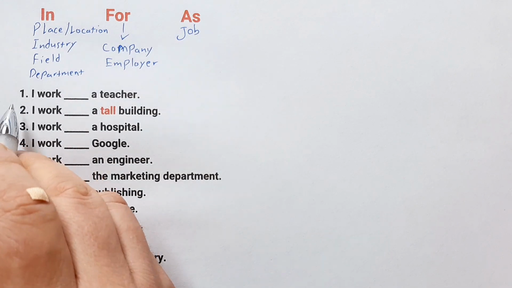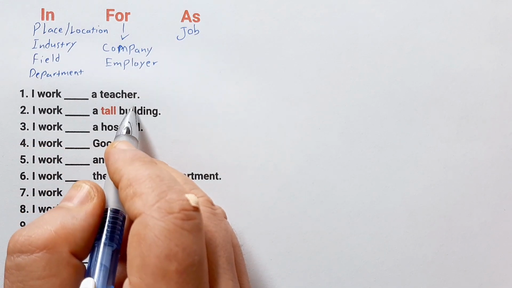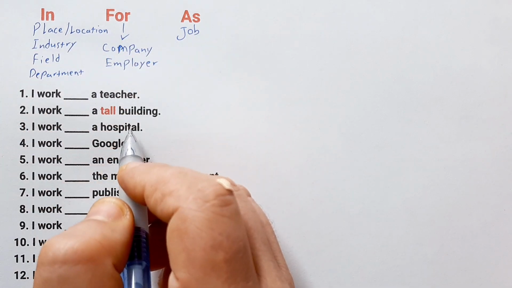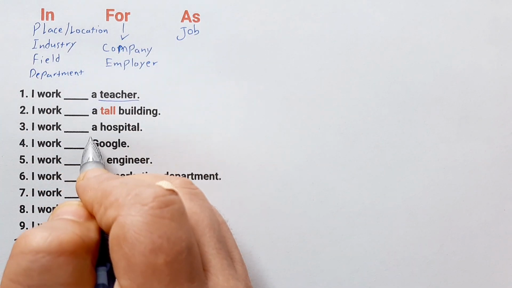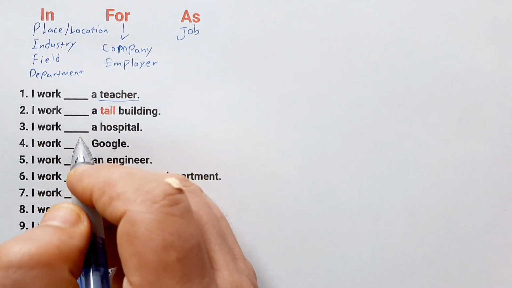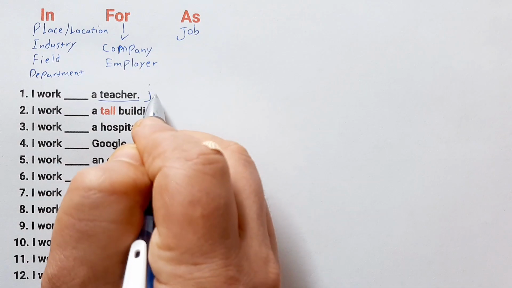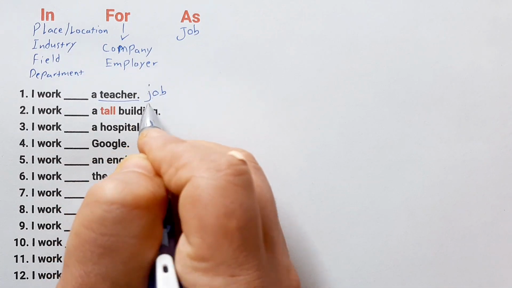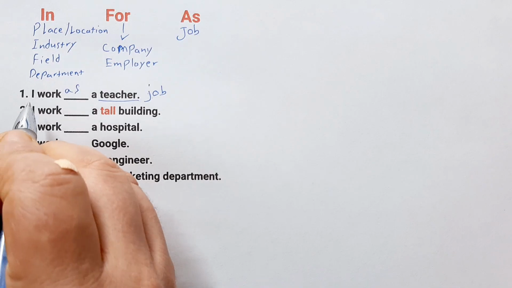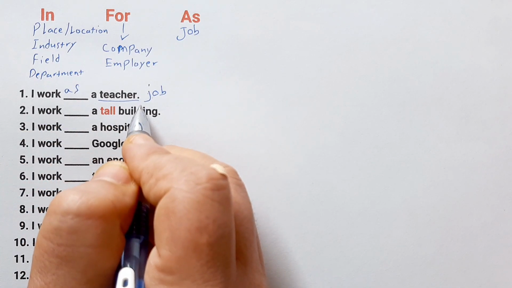Number 1. I work blank a teacher. What is the correct answer? In, for, or as? Here the keyword is teacher. And what is it? Is it the name of place, location, company, or job? It's the name of the job. So the correct answer is as. We say, I work as a teacher.